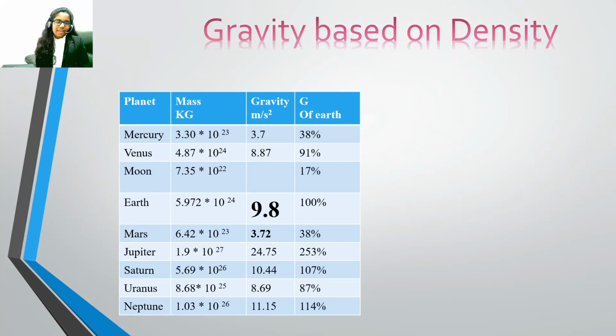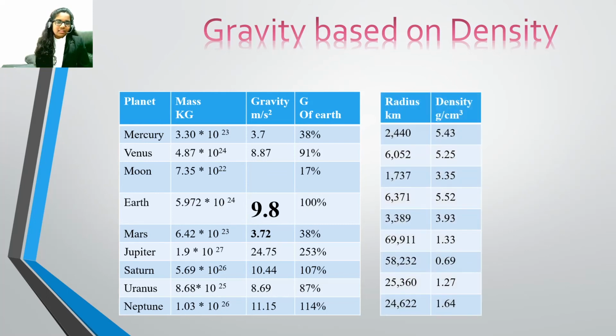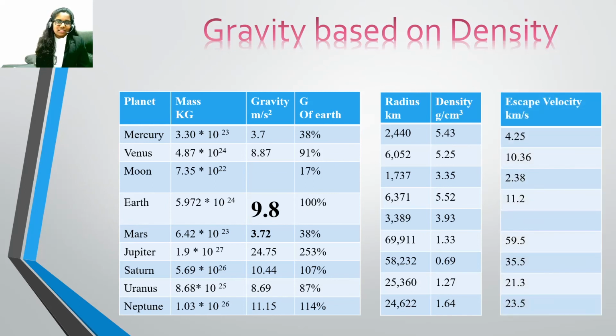Let's observe and compare each planet's mass. The Earth's gravity is 9.8 newtons per kg. If you see Mercury and Venus, they have less gravity as their mass is less than the Earth's. So planets that have more mass will have more gravity. Now, let's see Uranus's gravity, which is just 8.69 newtons per kg. It has much more mass and it is larger in size than Earth. However, Uranus's gravitational strength is less compared to the Earth. So, it is not just based on mass or size, but gravity is also based on density.